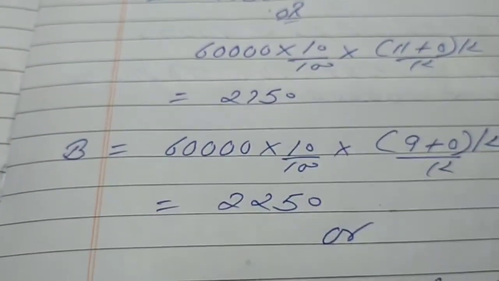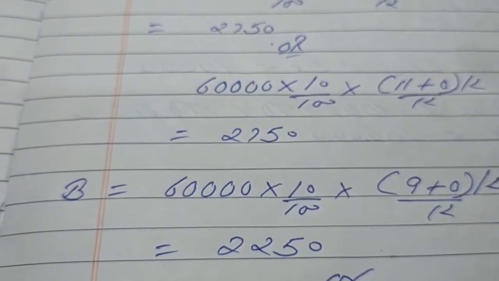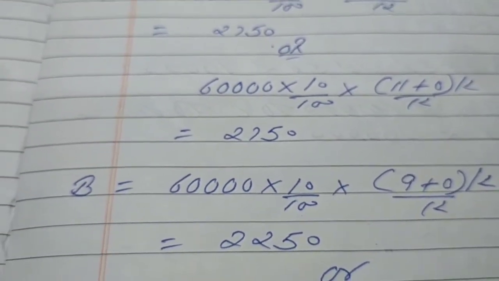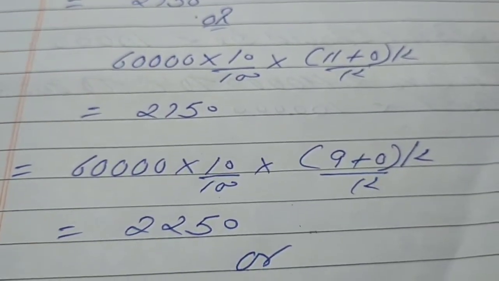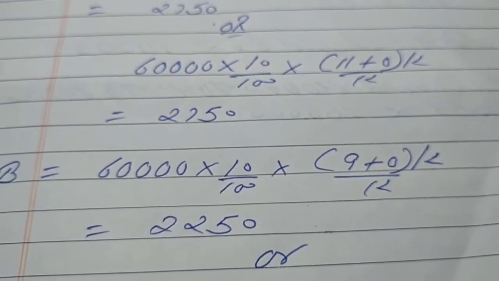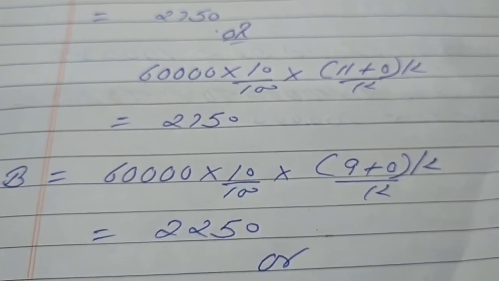Come to Mr. B. Mr. B is withdrawing rupees 15,000 at the end of every quarter. A quarter, that means he will withdraw 15,000 four times. That will be 60,000 again. And what we will do, 60,000 into 10 by 100 into 9 plus 0 slash 2 upon 12.